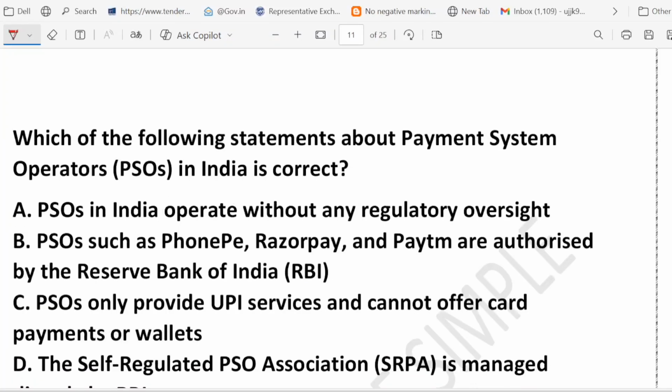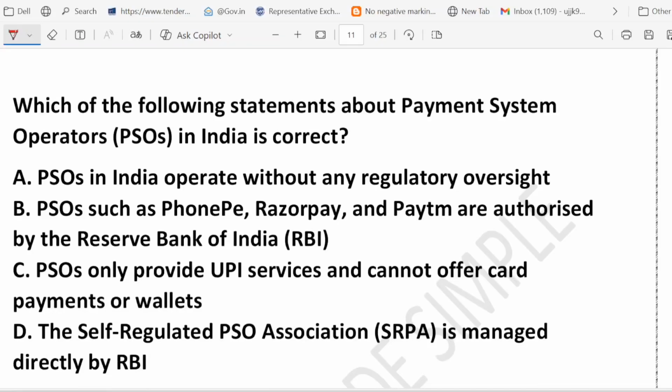Now friends, question is, which of the following statements about a payment system operator in India is correct? Options are: PSO in India operate without any regulatory oversight. PSO like PhonePe, Razorpay, Paytm are authorized by RBI. PSO only provide UPI service and cannot offer card payment or wallet. The self-regulatory PSO association, called SRPA, is managed directly by RBI.